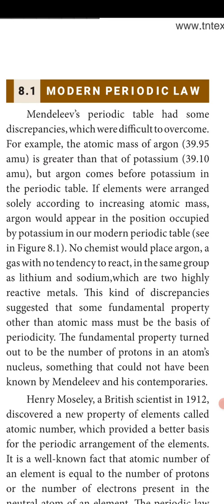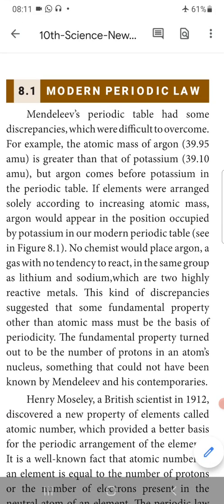Okay, Mendeleev's periodic table had some discrepancies which were difficult to overcome. For example, the atomic mass of argon, the rare gas, is 39.95 AMU, which is greater than that of potassium, which is 39.10. But argon comes before potassium in the periodic table.